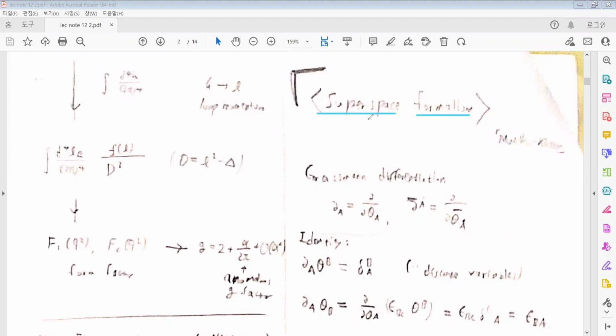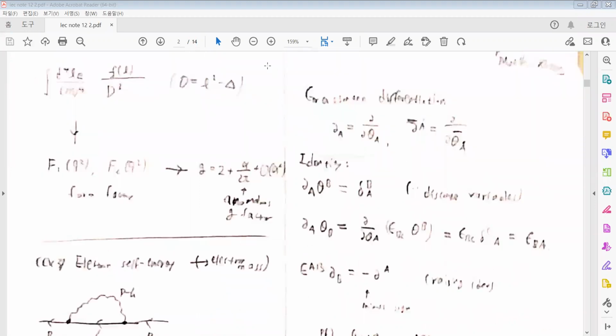So before explaining the supersymmetry formalisms, I want to talk about the Grassmann variable, which is anticommutative, satisfying the anticommutative identity, and we can define the Grassmann differentiations as partial derivatives with respect to the Grassmann variables. Similarly, we can define theta bar, which is the right-handed Grassmann variable corresponding to the right-handed spinor.